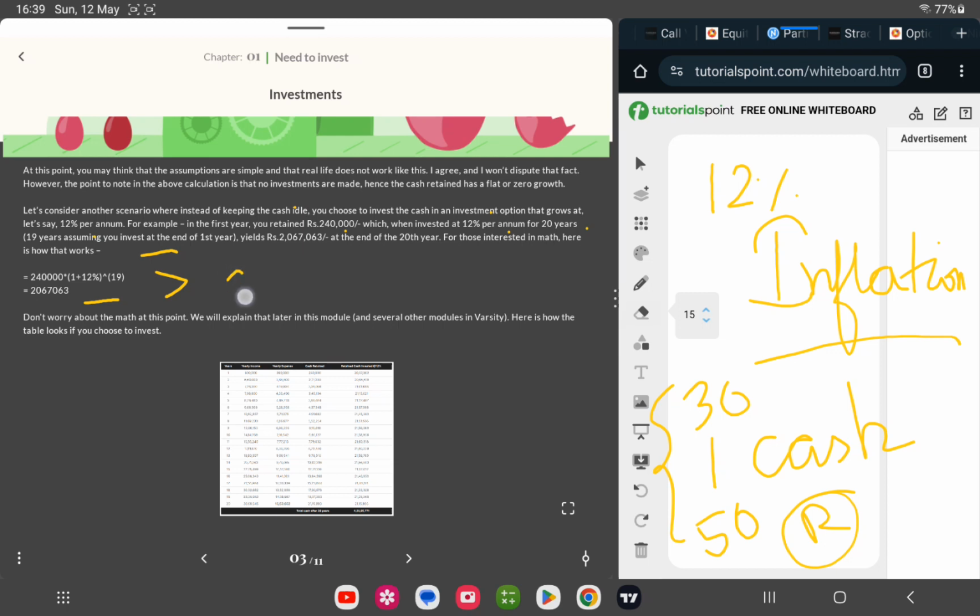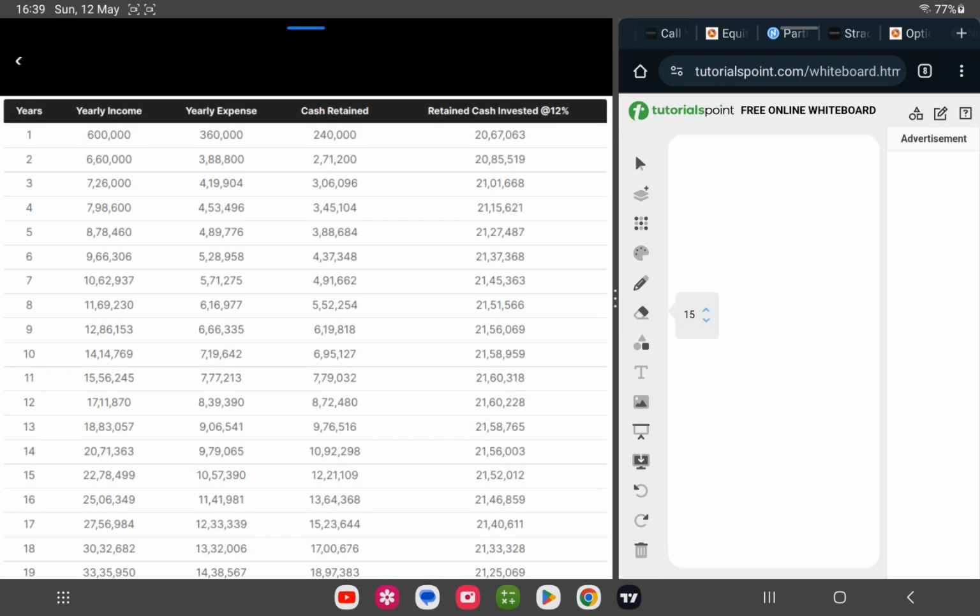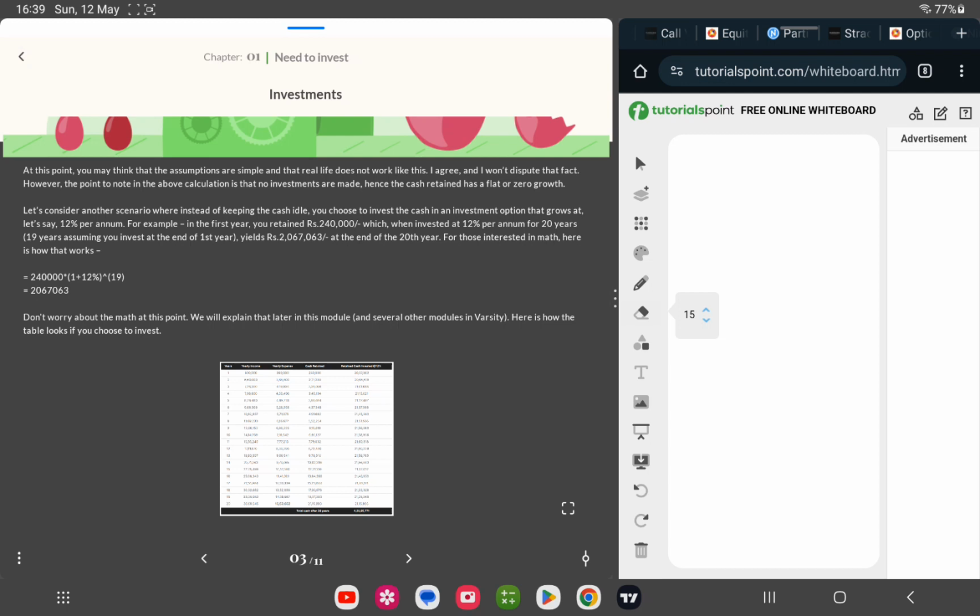So we'll just take 2 crore plus as what you will get after investing that cash at 12% returns. Here is how the table looks. You can see how you grow from year 1 to year 19.